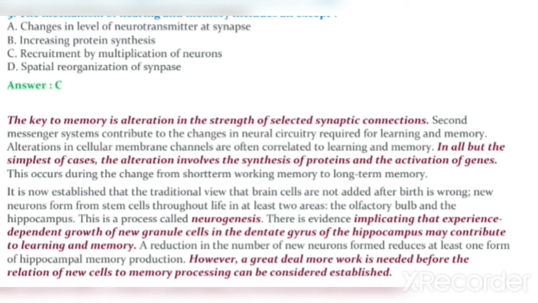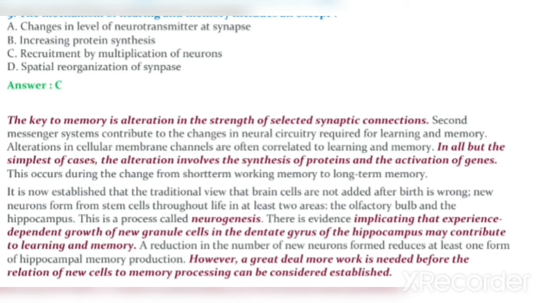The key to memory is alteration in the strength of selected synaptic connections. Second messenger systems contribute to the changes in neural circuitry required for learning and memory. Alterations in cellular membrane channels are often correlated in learning and memory.